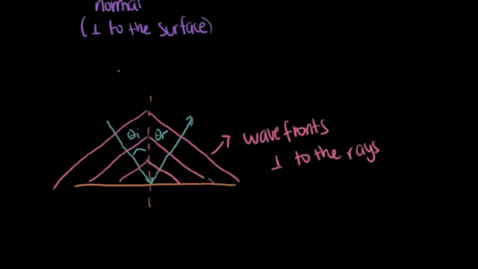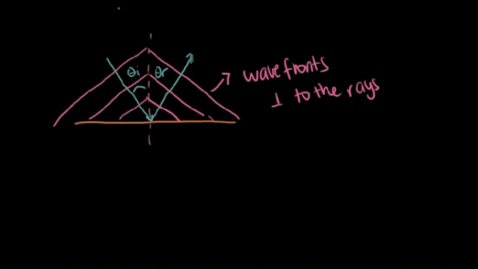Another way to see this is through the wavefronts. As you can see here, these are the rays, but there are also these lines which are called wavefronts. And as you can see here, they are reflected and they are also perpendicular to the rays.